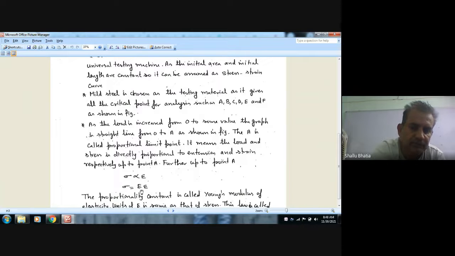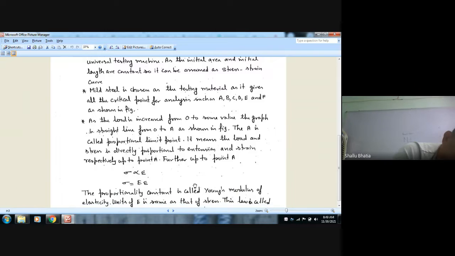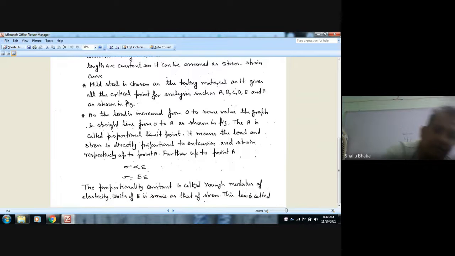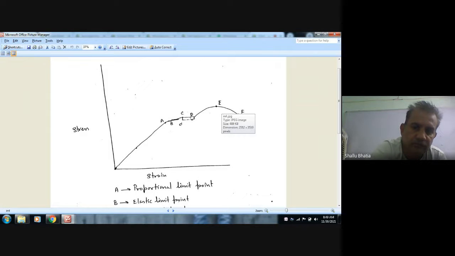So stress is directly proportional to strain: stress is equal to E epsilon. We introduce a constant E, which is called Young's modulus of elasticity, and this law is called Hooke's law. So up to the proportional limit, stress is directly proportional to strain, and A is the proportional limit point.